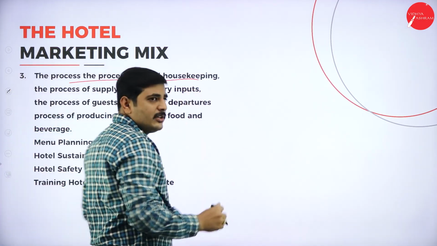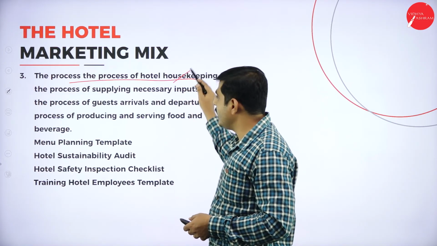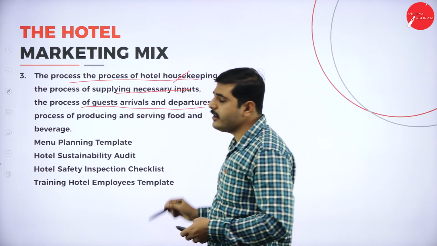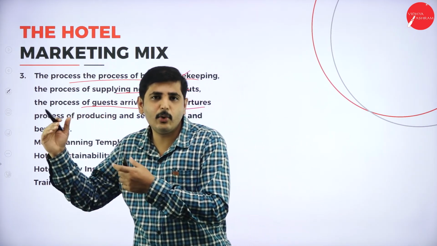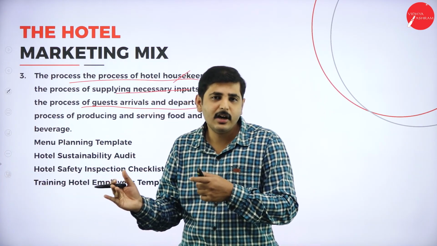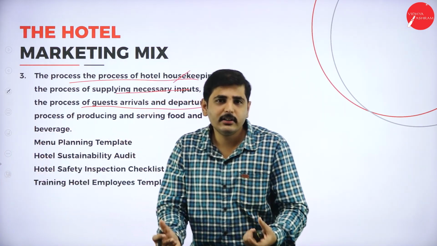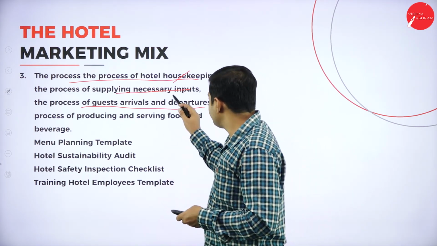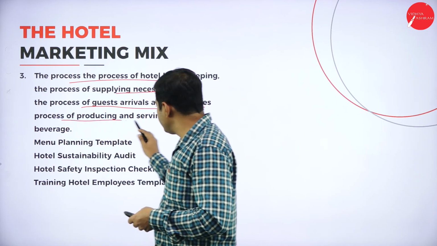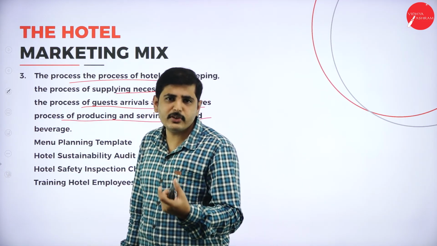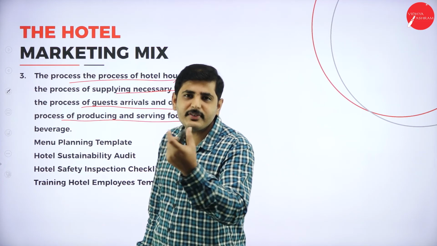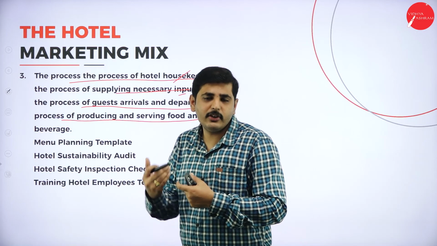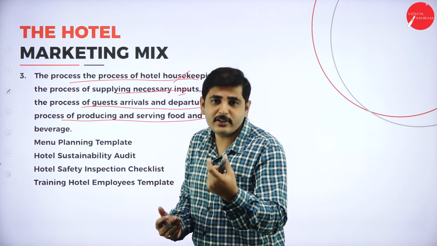Next one, the process. What is the process? There is the housekeeping process, and also supplying necessary inputs, and also the process of guest arrival and guest departures. The hotel industry starts from guest arrival, how to attract the guest, and also the guest's stay time in the hotel. Next one, guest checkout. Next one, process of producing and serving food. So how to produce the food? We should have a cook, we should have a servant. So what is the process of production of food? How to cook the food? Every process will be there. The manager will look after all these things.